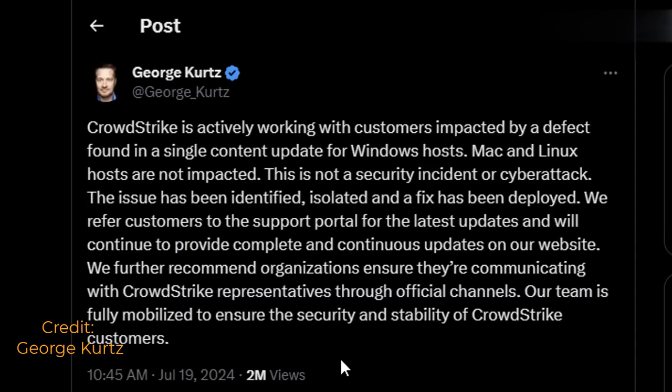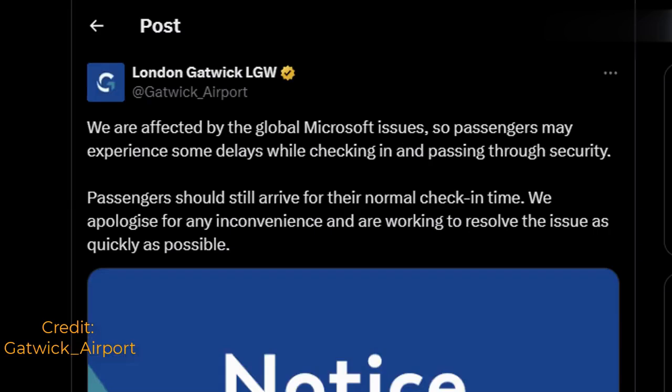So let's talk about the workaround that CrowdStrike have released. CrowdStrike is actively working with customers that are impacted by this defect found in a single content update for Windows hosts. Mac and Linux hosts are not affected, so Linux fanboys will be happy with that. Also, this is not a security incident or cyber attack. The issue has been identified, isolated, and a fix has been deployed. And they're just going about how they're going to continue to support their customers.